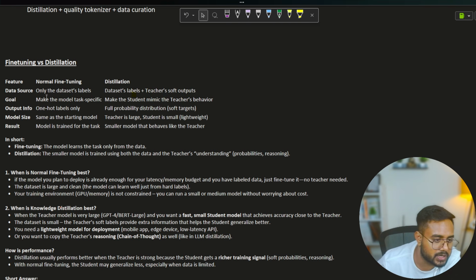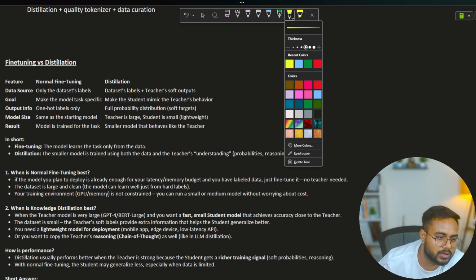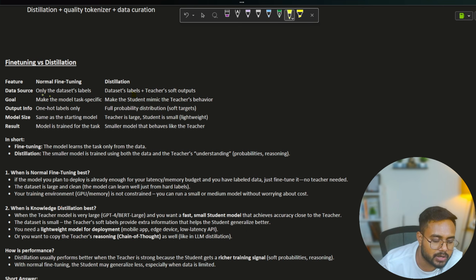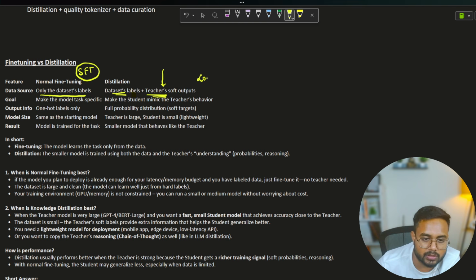So guys, the first is the data source. In normal fine tuning, we take the dataset labels only, and we perform supervised fine tuning with respect to that specific data. But in distillation, we take the dataset labels as well as the teacher's soft output. I think you know about the soft output. It is a softmax probability. And I think you are also aware of the loss function. It's a combination of the KL divergence as well as the cross entropy.